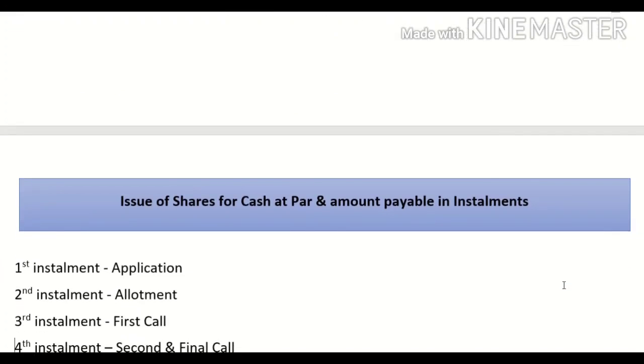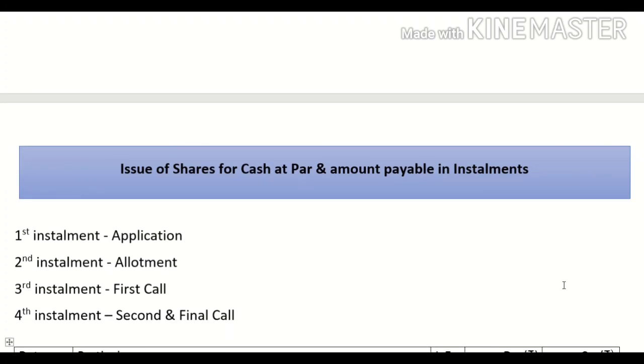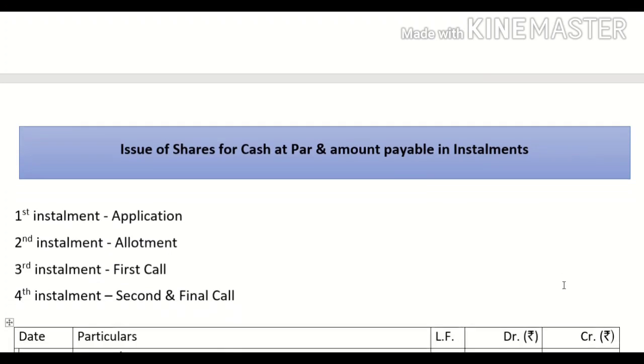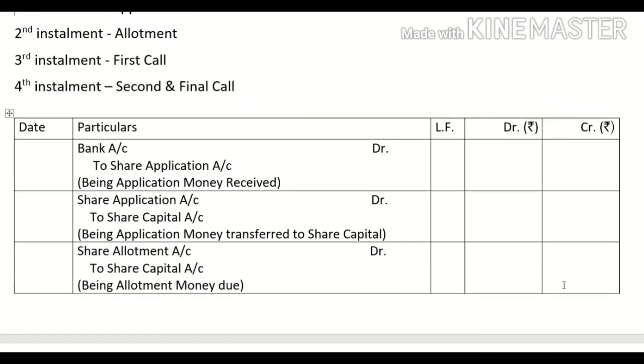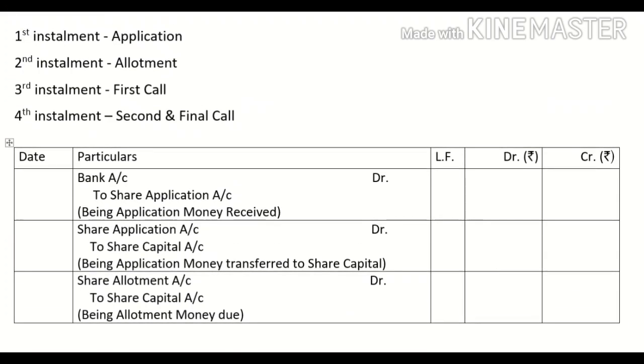Next is issue of shares for cash at par and the amount payable in installments. The first installment will be referred to as the application. The second installment will be allotment, and afterwards, whatever installments there are, the word call will be suffixed to them.